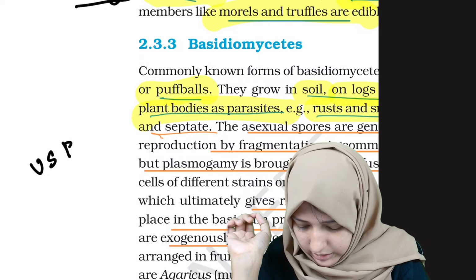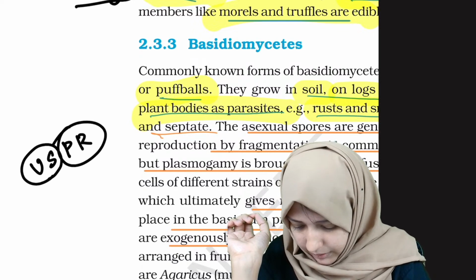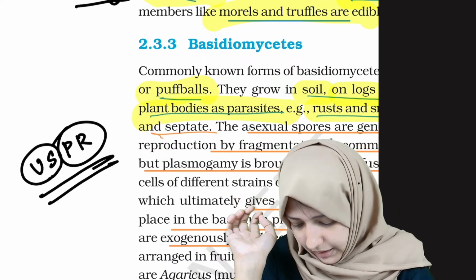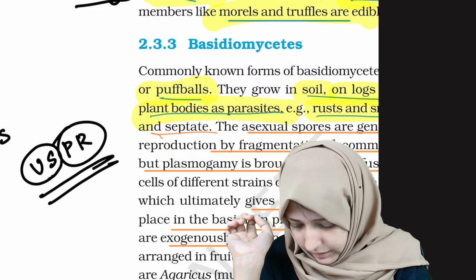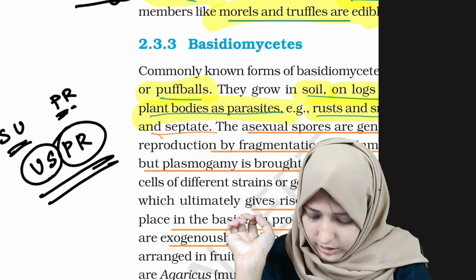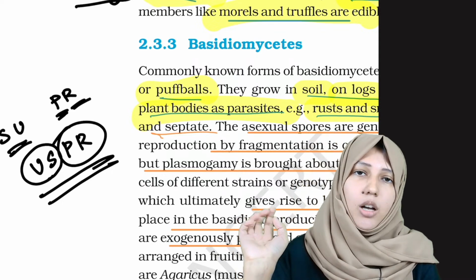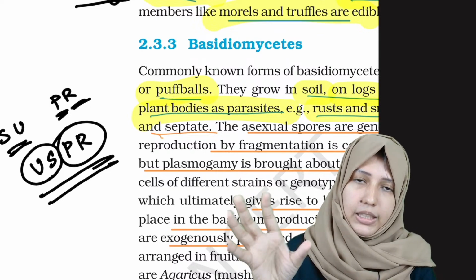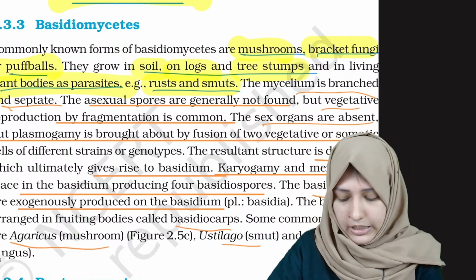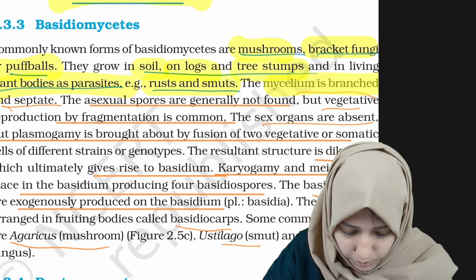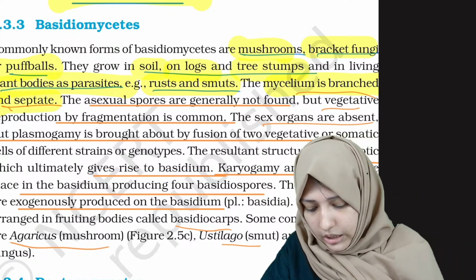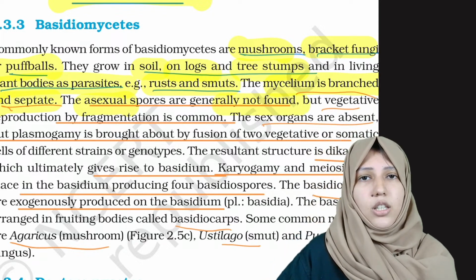See this, USPR. This is a mnemonic, USPR. US means smut by Ustilago. PR means Puccinia causes rust. USPR: Ustilago smut, Puccinia rust. Okay. Rust and smut. The mycelium is branched and septate. Here comes the important point: branched and septate means it has septa.